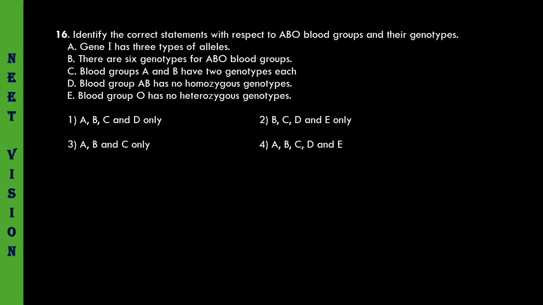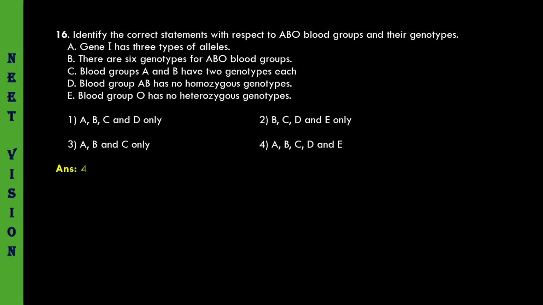Blood groups A and B have two genotypes each, absolutely true. One is homozygous, another one is heterozygous genotype. Blood group AB has no homozygous genotypes, absolutely true. AB has IA and IB, which is heterozygous. There is only one genotype, that is heterozygous. Blood group O has no heterozygous genotype, it is also true. It has only one homozygous genotype, that is small i or I naught. So A, B, C, D, E, all five statements are correct. Fourth option must be the correct one.